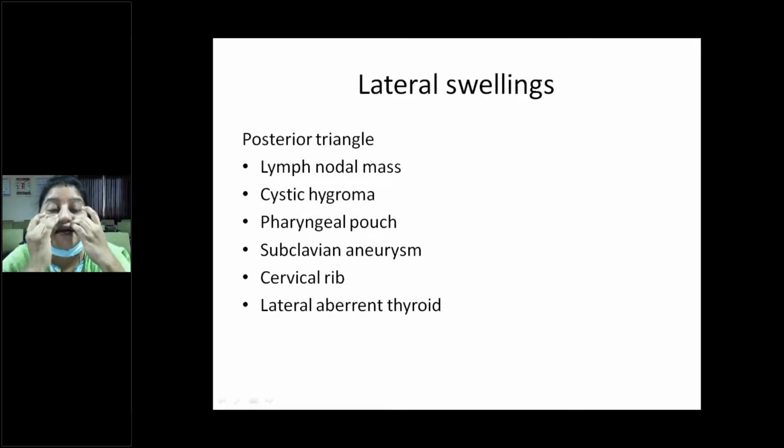In the posterior triangle, the most common is tuberculous cervical lymphadenitis, a lymph node mass. Another one is cystic hygroma, but it can also be a pharyngeal pouch, subclavian aneurysm, first cervical rib, or lateral aberrant thyroid. We get lateral aberrant thyroid in papillary carcinoma of the thyroid. Sometimes the patients present with only this lateral aberrant thyroid with lymph node mets.